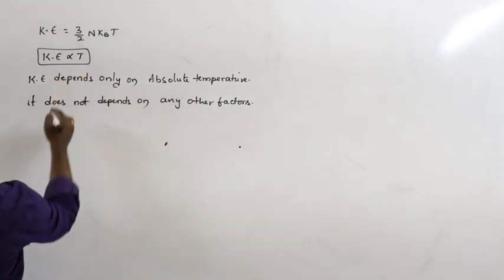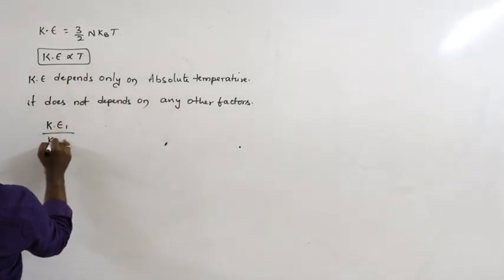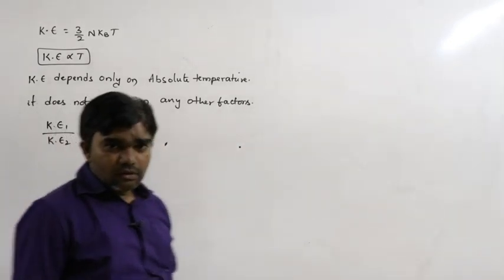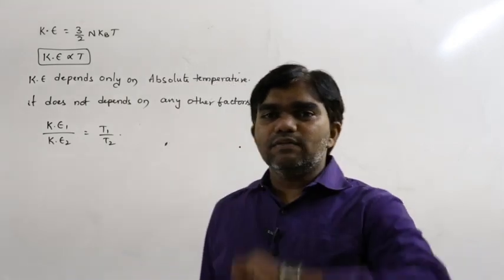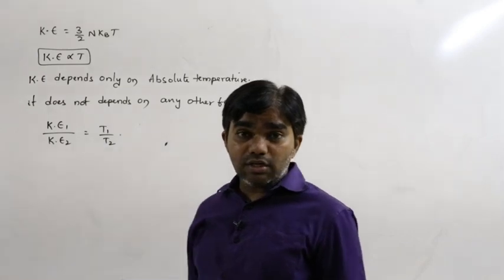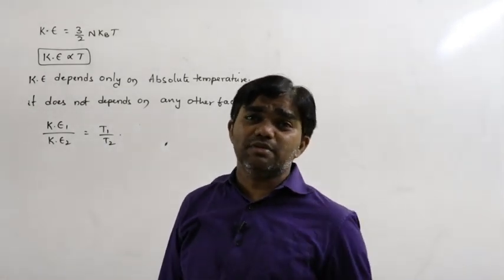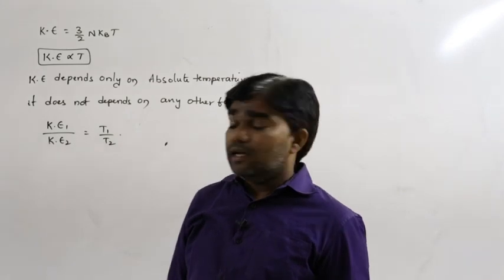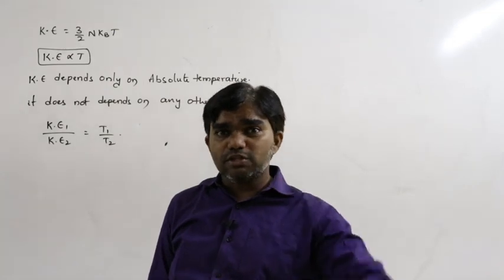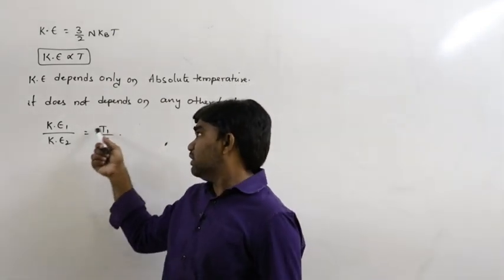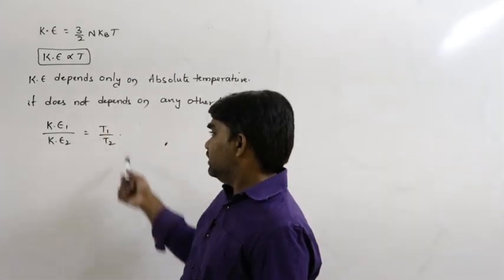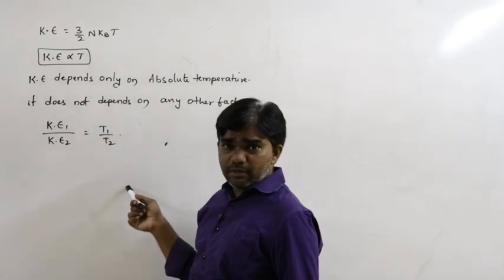So from this we can write Ke1 by Ke2 is equal to T1 by T2. That is, if the temperature of the system remains constant, kinetic energy also remains constant. That means the change in kinetic energy must be equal to 0. So that's why Ke1 by Ke2 is equal to T1 by T2. Kinetic energy depends only on temperature.